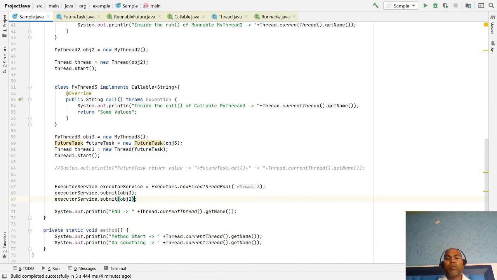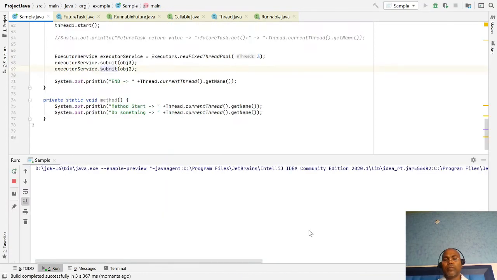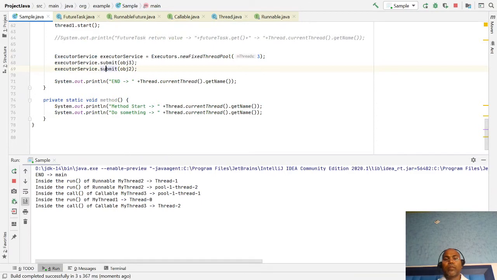So this way, whenever you submit a task, this is the executor framework. Whenever you submit task one, the task you want, it just runs it. Notice these are used by your pool: thread one, thread two, they are doing the runnable task and callable task.